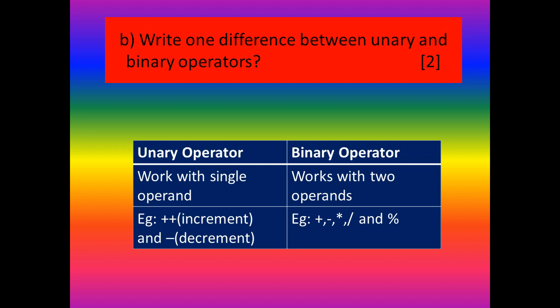What's the meaning of a binary operator? It works with 2 operands. What are the examples? Plus, minus, multiplication, division symbols and the mod operator. The percent symbol is used to find the remainder. Okay. And these are the points of the unary operator and binary operator. Understood, all of you?